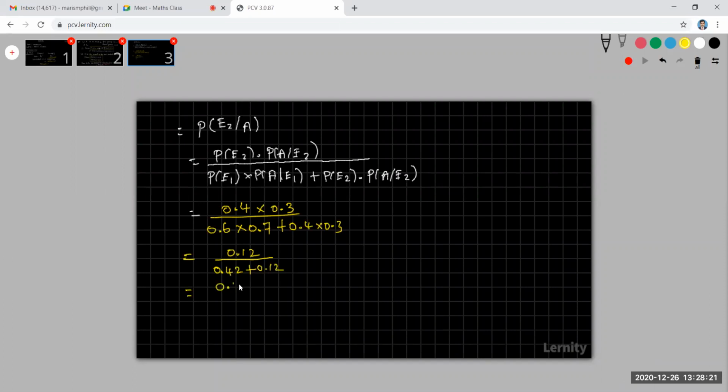So this is 0.12 divided by, adding these two, 0.54. Now multiply the numerator and denominator both by 100: 12 by 54. What is the answer for this 12 by 54?